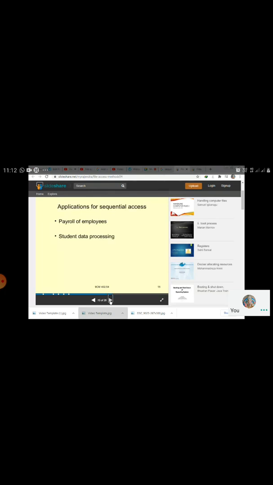Here is an application of sequential access: in the payroll of employees, to calculate the salary of the employees, sequential access methods are used. Then in universities, for maintaining student data and student data processing, sequential file access is useful.